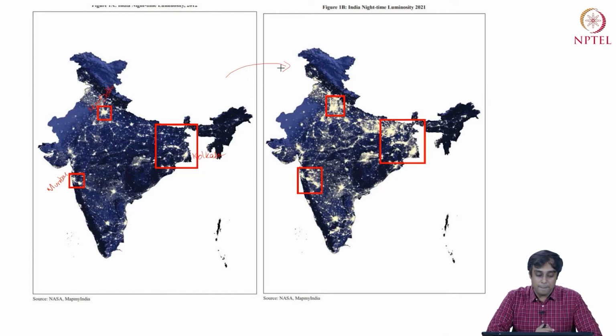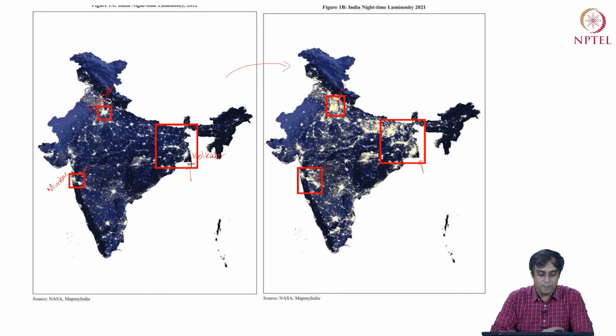But you can do better. You can tell that the increase in nighttime luminosity has happened around the already existing cores in 2012. So luminosity has increased, but it has increased mainly around New Delhi, Mumbai, and Kolkata, right?